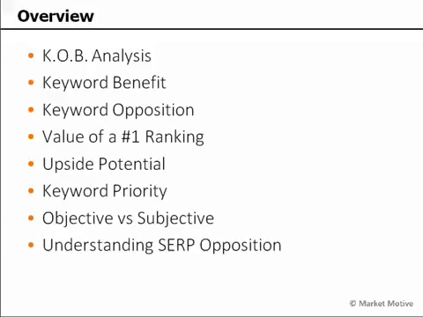We can look at the upside potential, which is the value of going from number 10 to number 1 for a keyword. We're going to look at prioritizing our keywords objectively versus subjectively. We'll look at some objective data points versus some subjective conclusions and reasoning that we can look at for further understanding search engine result position opposition.